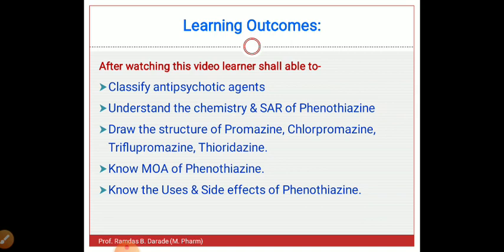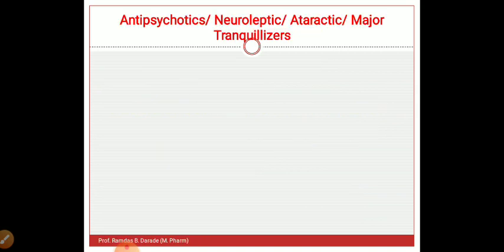You should know the mechanism of action of phenothiazine, and the uses and side effects or adverse effects of phenothiazines. So let us discuss one by one.